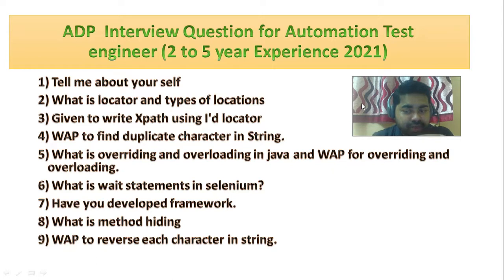If you are working in Selenium, or preparing for Selenium, you should know the locators. We have 8 types of locators, so you can simply give the answer. They also gave some text, an HTML doc with an id, and you have to write the XPath for the id. That is also easy: you write the tag name, then the attribute name, then the value.